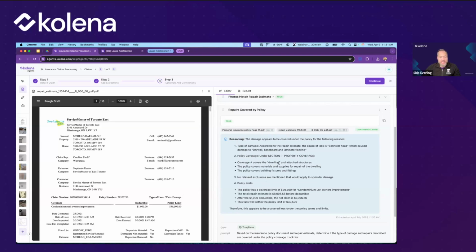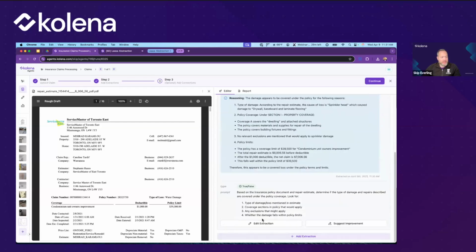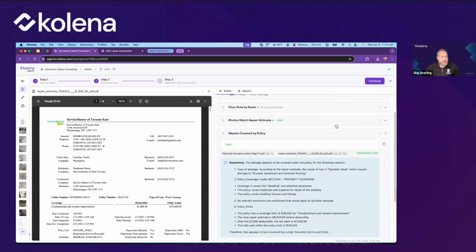We could have this change its output format if we wanted to show all of this information and not just true or false. That's very easy to do. We could just edit the extraction, or we could suggest an improvement to change the format.